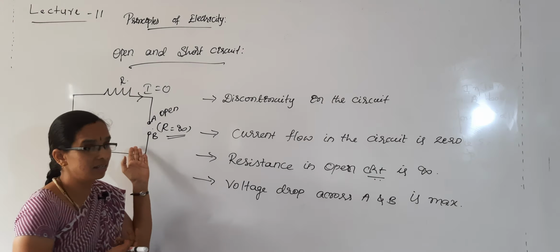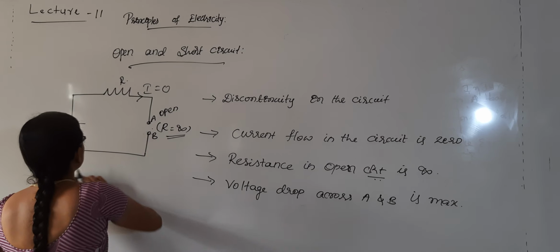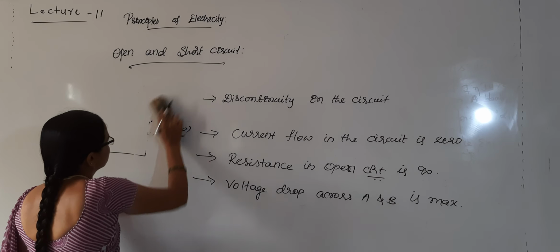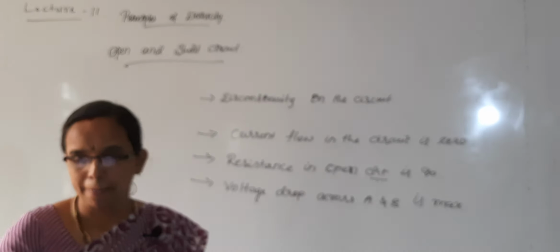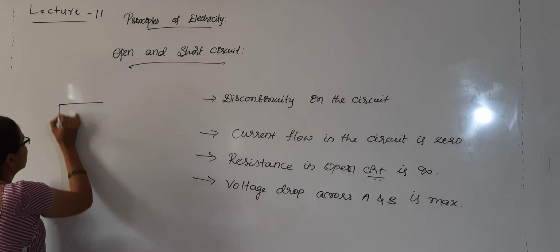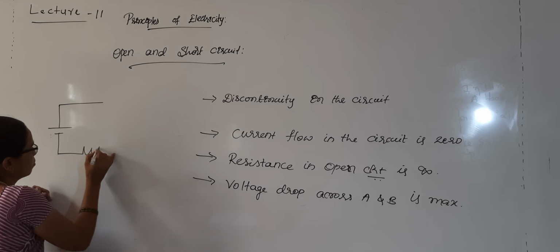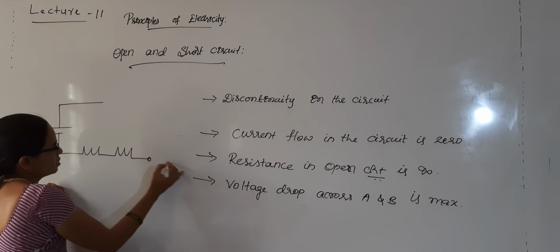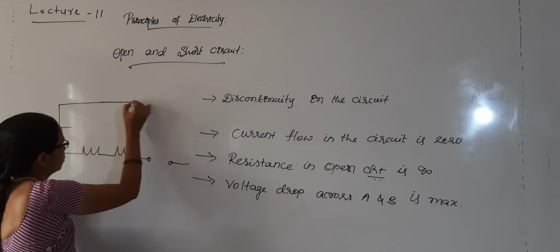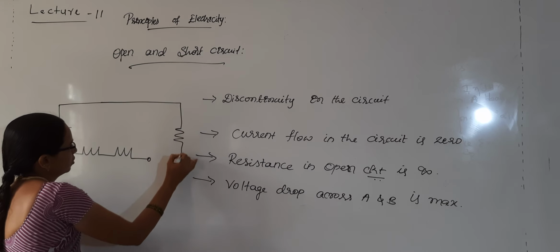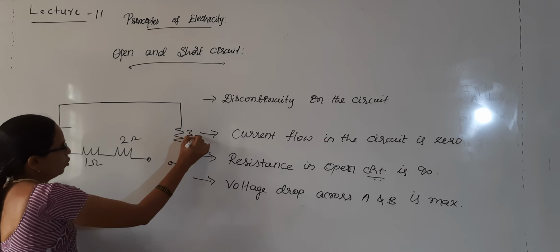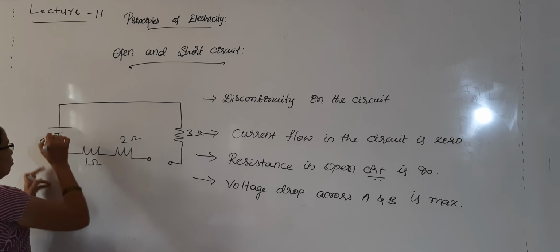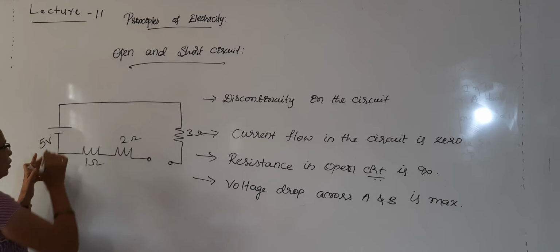Okay, let's consider one more circuit. For example, if this is a circuit, we will call this as 1 ohm, 2 ohm and 3 ohm, and there is a potential difference of 5 volt applied for this circuit.